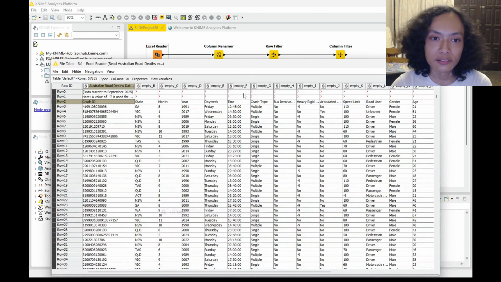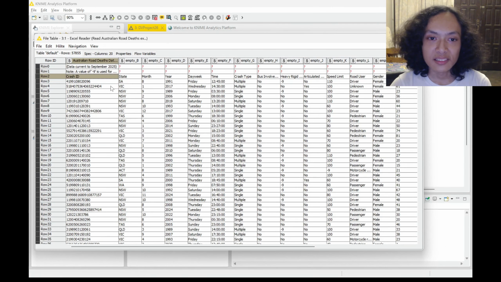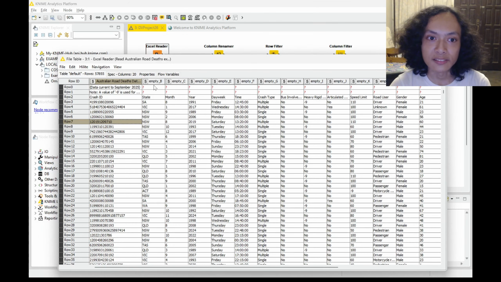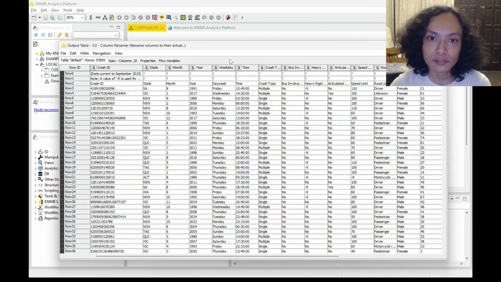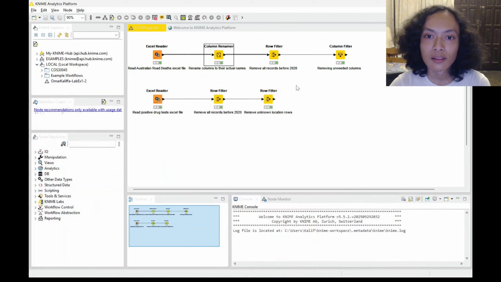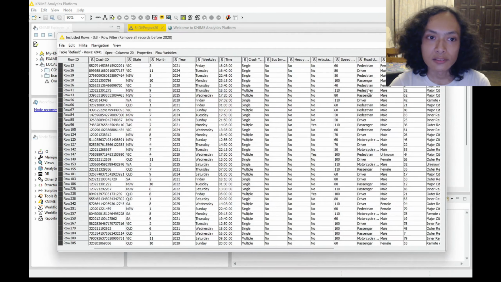Alright, so this is the Australian yearly road deaths leading up to September 2025. As you can see, it appears that the author of this data set put their own columns instead of using the readily available columns in Excel. So KNIME reads the Excel columns as empty underscore letter letter. To fix this, I've renamed the columns to their appropriate names, such as state is state, month is month, and so on. And I've also removed all the records before 2020. So all the data that appears here is only 2020 to 2025.